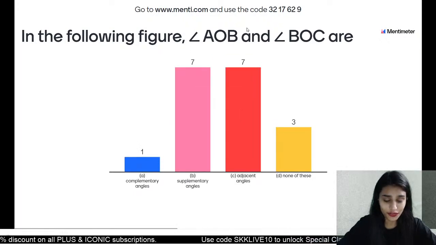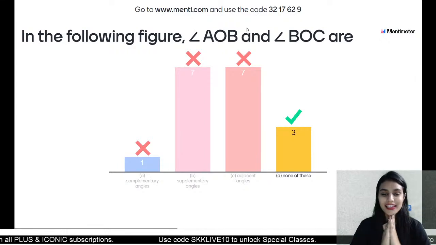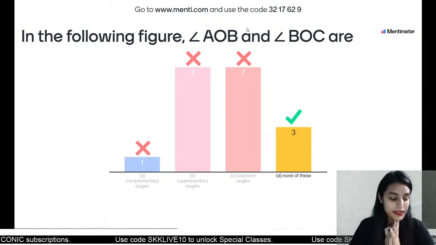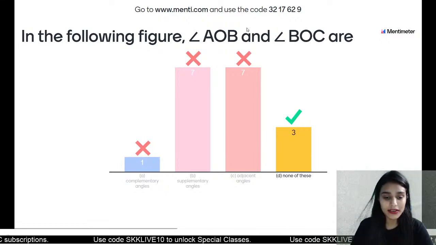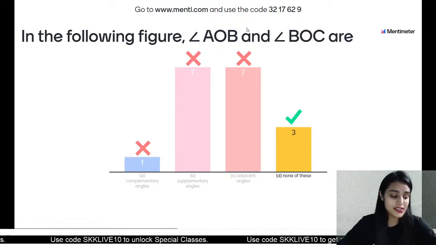Of course, I remember. Class, what is this? Look at the figure carefully. AOB and BOC, they are not complementary. They are not supplementary even, and they are not even adjacent angles.